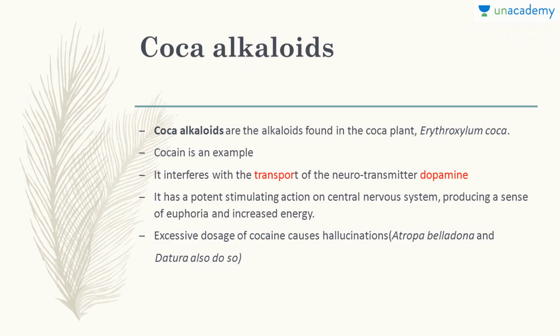Then there come the coca alkaloids. Coca alkaloids are the alkaloids found in the coca plant, Erythroxylum coca. Cocaine is an example of that. They basically interfere with the transport of the neurotransmitter dopamine.